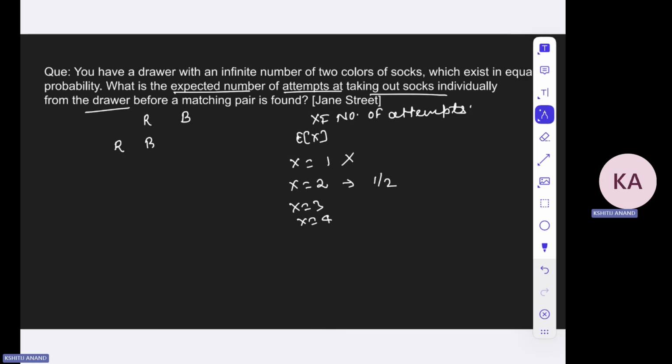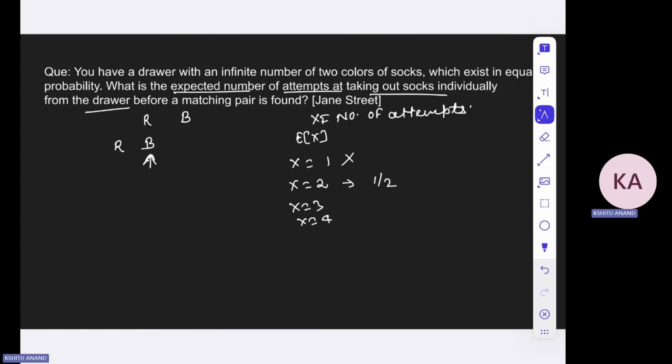Iteration, that is in the third time, if you pick a sock, there is a 100% chance that you will be getting a matching pair. Okay, so with a half probability, the moment it is decided, the number of attempts is decided at this moment.